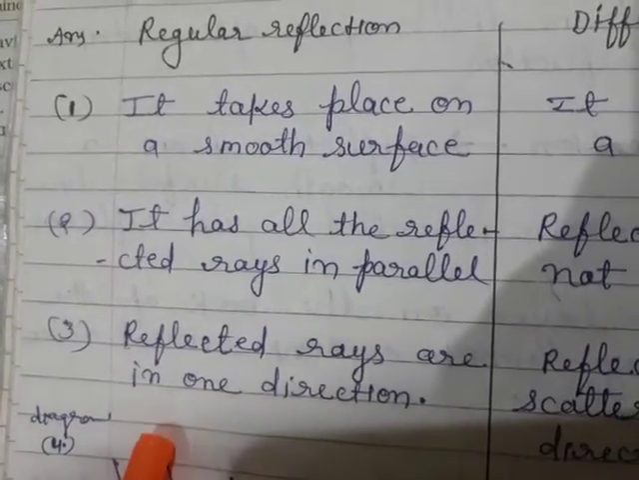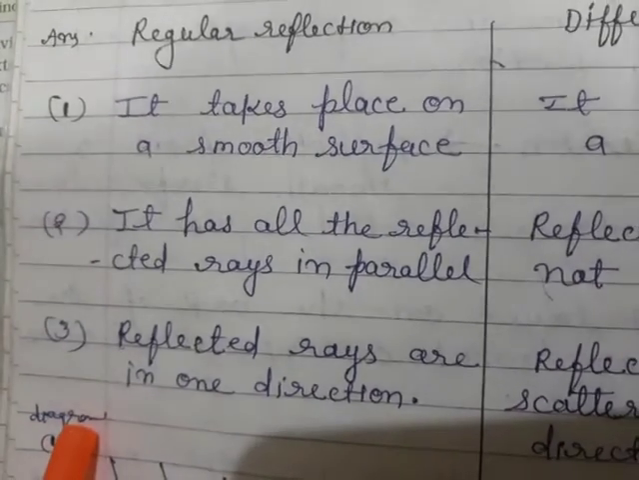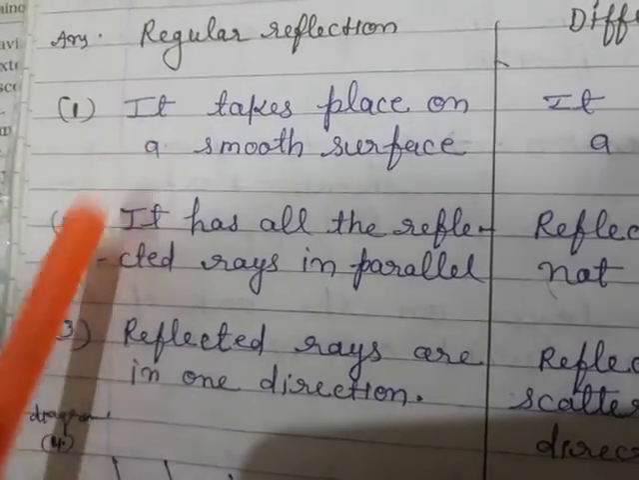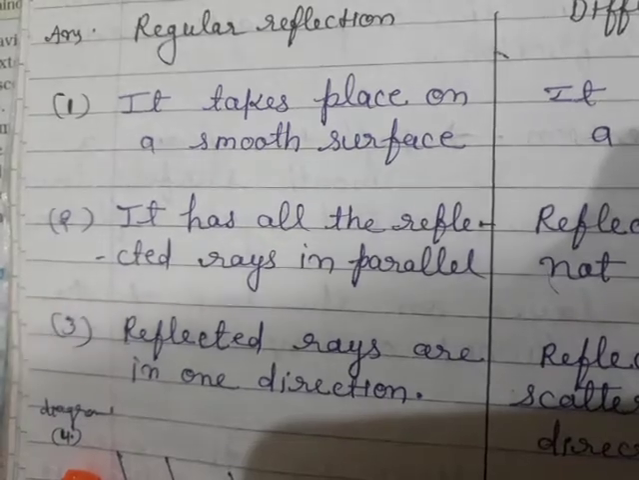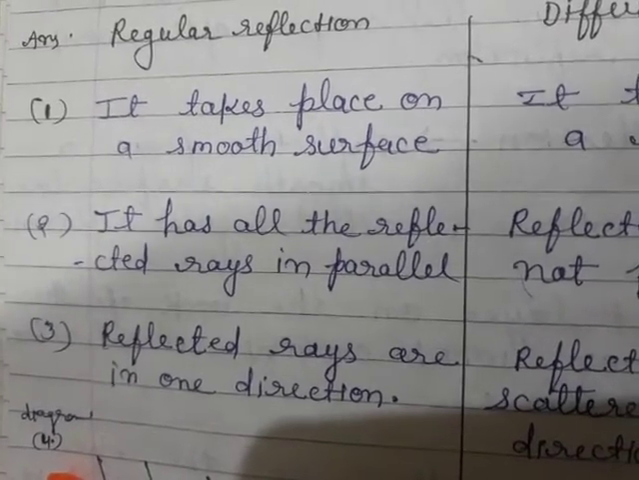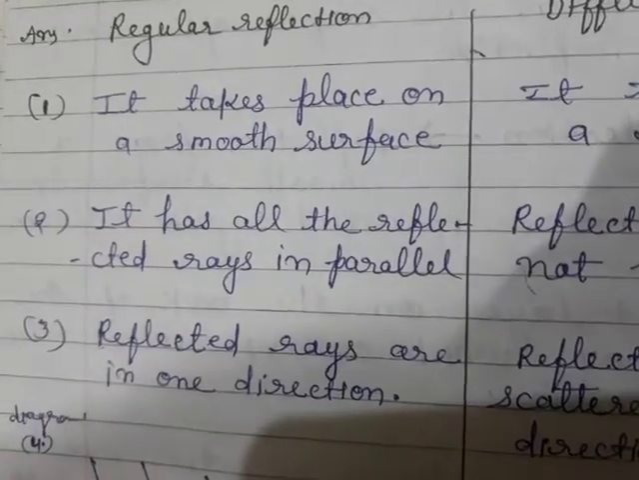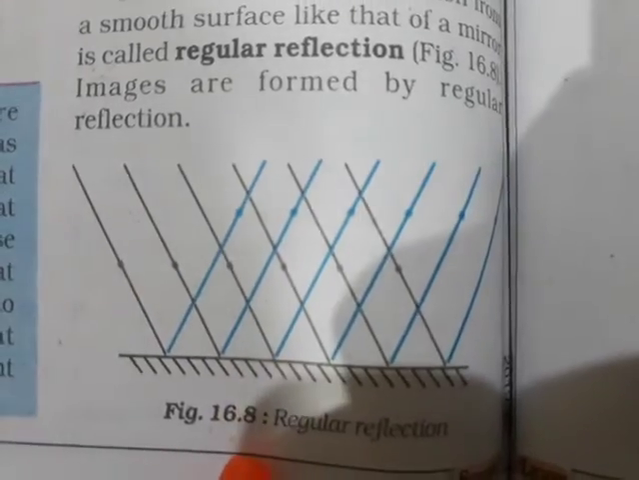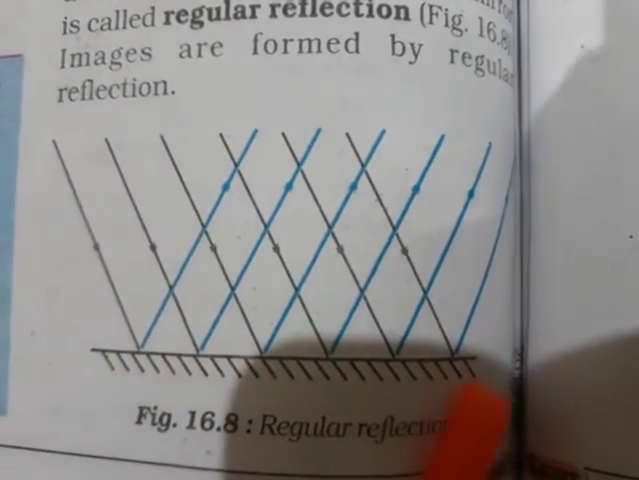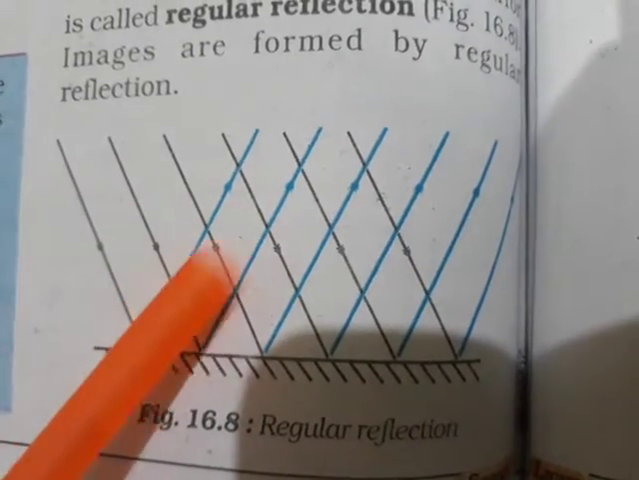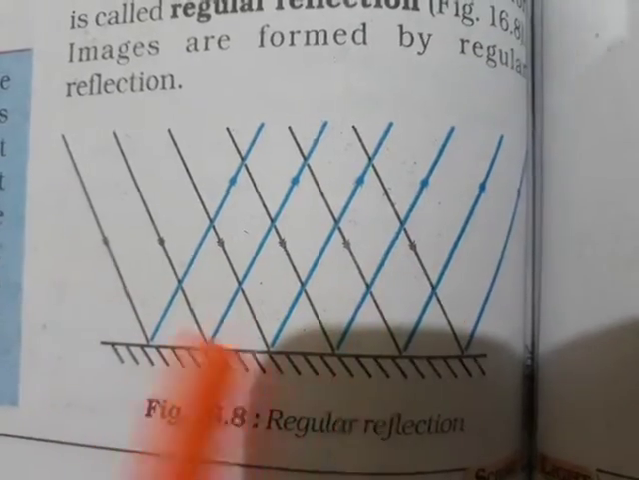There are two types of reflection: regular reflection and diffuse reflection. Regular reflection takes place on a smooth surface. All the reflected rays are parallel, in one direction. This diagram is showing regular reflection. It takes place on a smooth surface. It has the reflected rays parallel and in one direction.